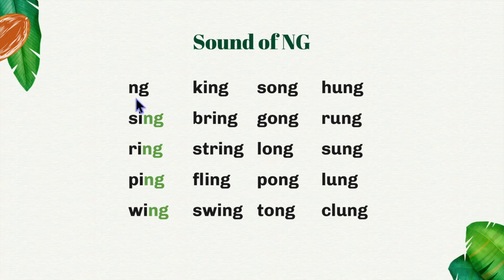NG has the sound of ng. So here we have sing, ring, ping, wing, king, bring, string, fling, swing, song, gong, long, pong, tongue, hung, rung, sung, lung, clung. English has more sounds than letters, so sometimes we need to use two letters to represent one sound.